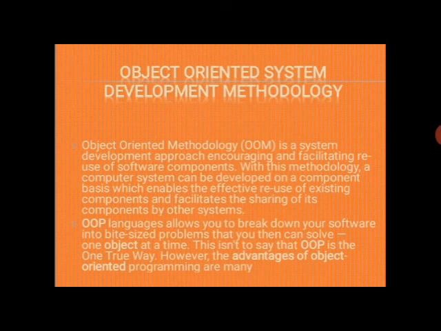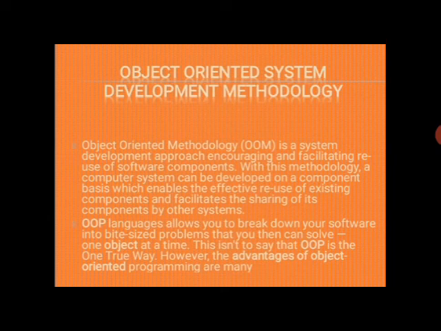In object-oriented system development methodology, object-oriented system development offers a different model from the traditional software development approach.